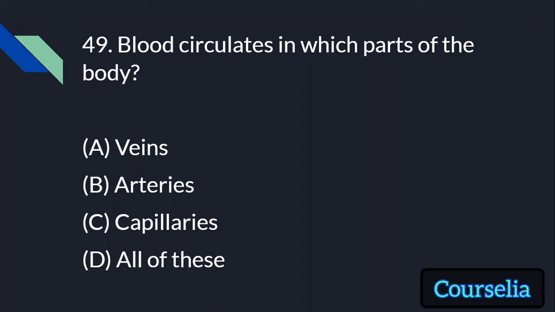Blood circulates in which parts of the body? Veins, arteries, capillaries, all of these. The answer is all of these.